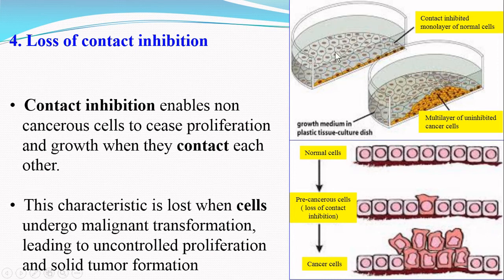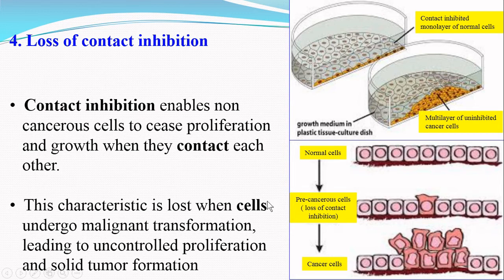That means the growth is in the form of a monolayer. But when the cells become cancerous, uncontrolled proliferation takes place, and this is because of the loss of contact inhibition. So the normal cells show the property of contact inhibition, and therefore they grow in the form of a monolayer. However, the cancer cells show the loss of contact inhibition, and therefore they grow in the form of multilayers. So this is the monolayered growth of the normal cells, while this is the multilayered growth of the cancer cells.